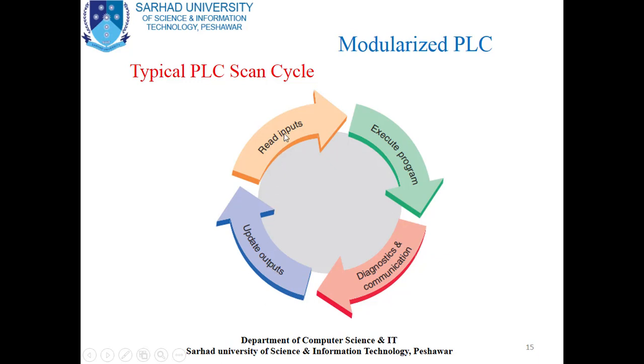So this is the PLC scan cycle, in which four steps are given. The first step is read inputs, the second one is execute program, the third one is diagnostic and communication, and the fourth one is update outputs.